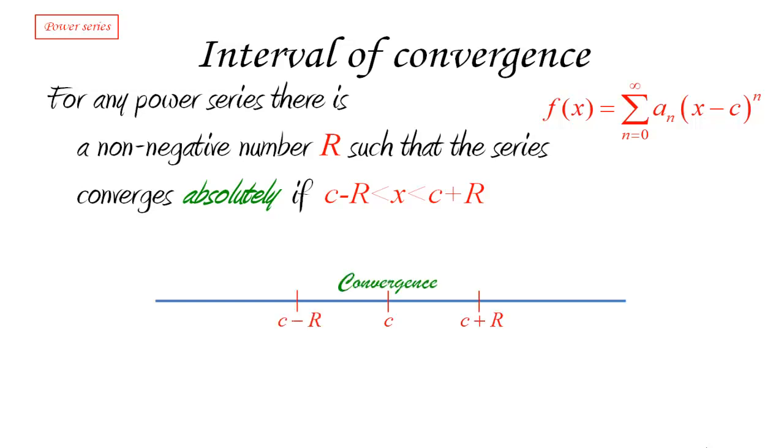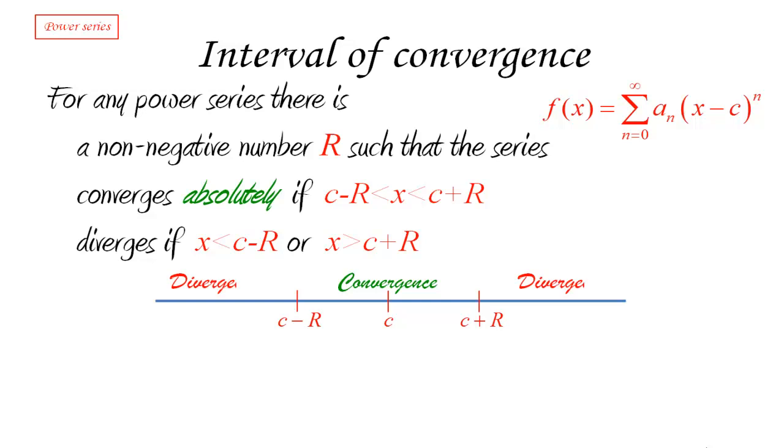So we're going to get convergence on an interval, which is not only just an interval from here to there, but it's also an interval centered at c. So as long as we're between c minus r and c plus r, we definitely have convergence, and notice it's absolute convergence. However, if we are outside of that interval, then we're going to have divergence.